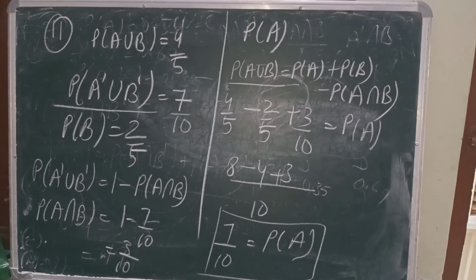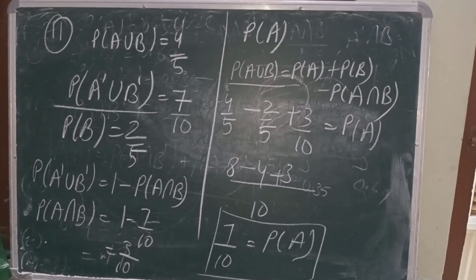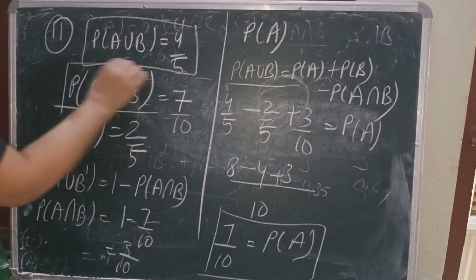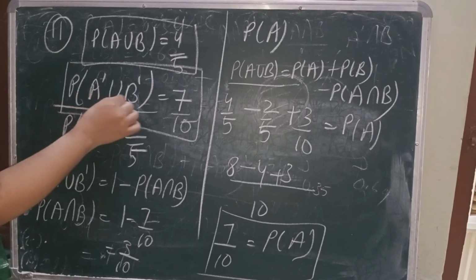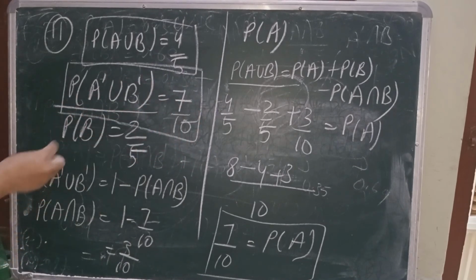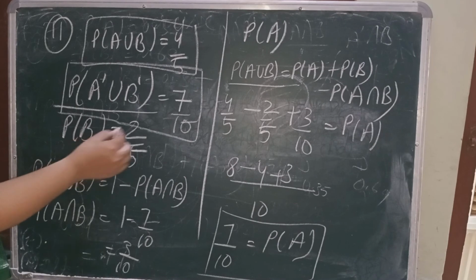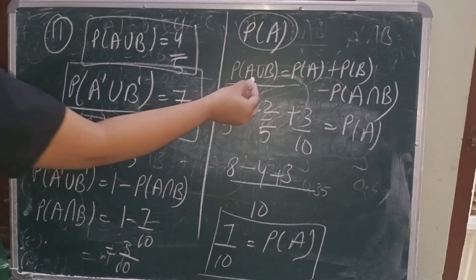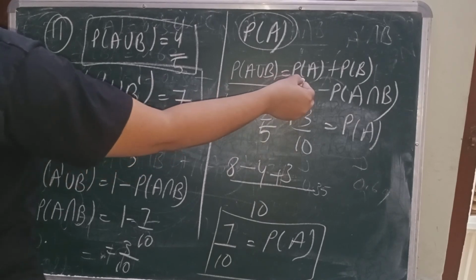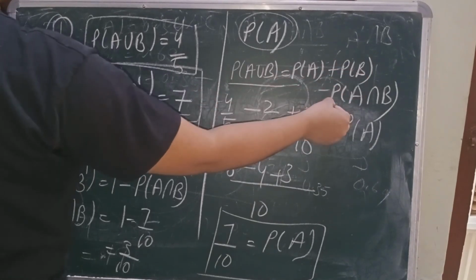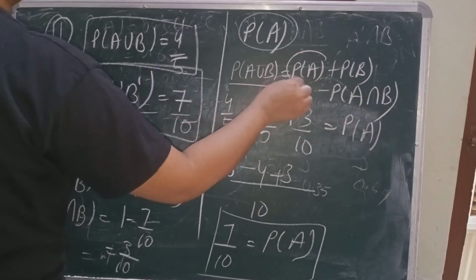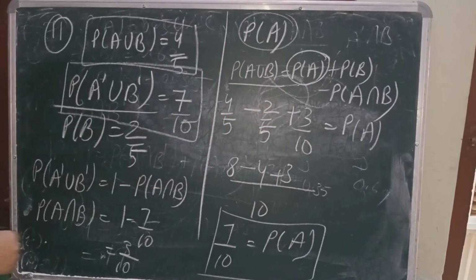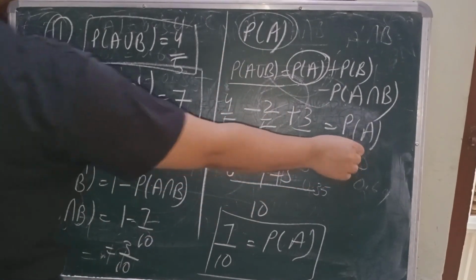Here it is done. Question number 11. It's given probability of A union B is 4 upon 5. Probability of A complement union B complement is 7 upon 10. Probability of event B is 2 upon 5. And they are asking for probability of A. We know very well the formula: probability of A union B is equal to probability of A plus probability of B minus probability of A intersection B. Since they are asking for probability of A, all this we will take with a negative sign, and this one we will take with a positive sign. So we can find out the probability of A.